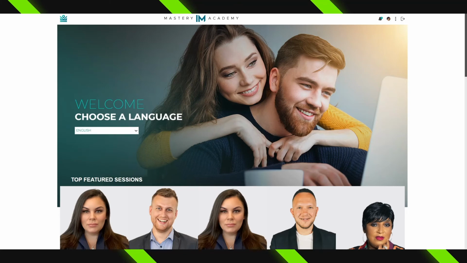Now, there is a mobile app available for Go Live as well in both the Apple Store and the Google Play Store. All that you need to do is search for Go Live space IM. And you're going to see a similar logo, the crown, as we can see up here in the top left.